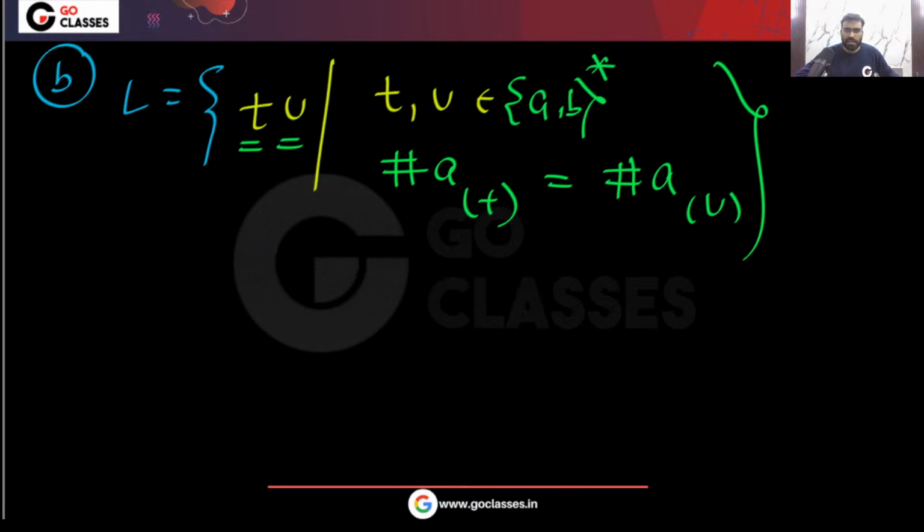This is not a correct way. So let me tell you which type of strings will belong. For example, let me ask you, some strings I am giving to you: BAA, BA.